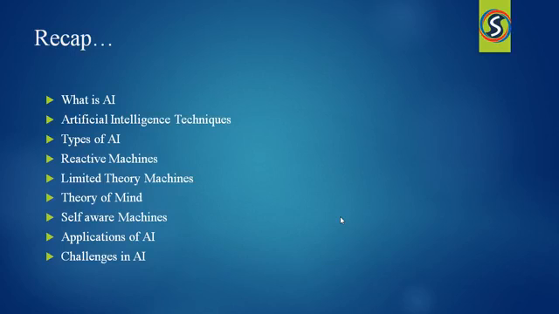Let me just recap the entire session, what we discussed from the beginning till now. I explained what is artificial intelligence. After that, I explained artificial intelligence techniques. After that, I explained the types of artificial intelligence. Four kinds of artificial intelligence are there: reactive machines, limited memory machines, theory of mind, and self-aware. I explained all these things. After that, I explained applications of artificial intelligence, and also I explained the challenges in artificial intelligence.